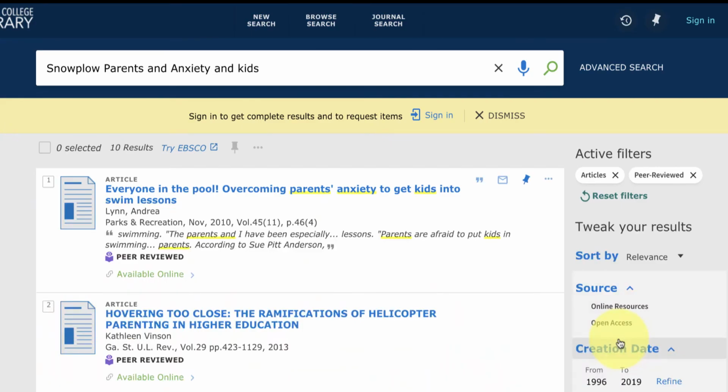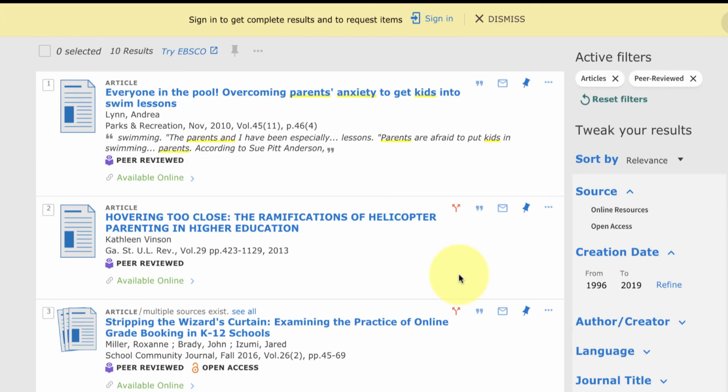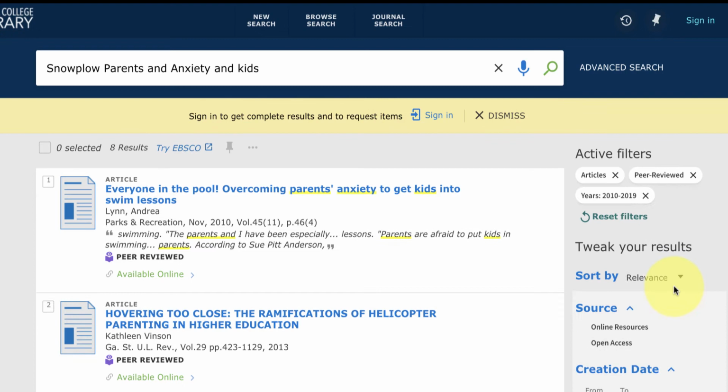And what that means is that an editor or team of editors fact-checked the article, so it's likely to be more credible and noteworthy. At this point, I have 10 results, which are manageable, but I can also reduce this further by year because snowplow parents is a fairly new concept. So basically it came around 10 years ago. So I can reduce this to 2010 and click refine. And now I have 8 results, which is definitely way more manageable in comparison to 264.